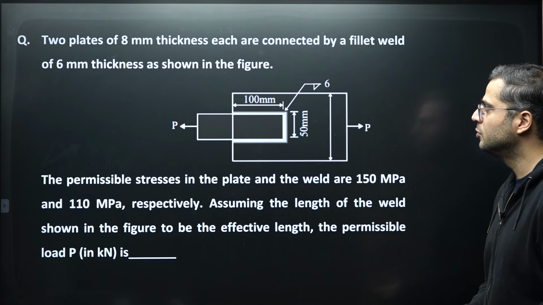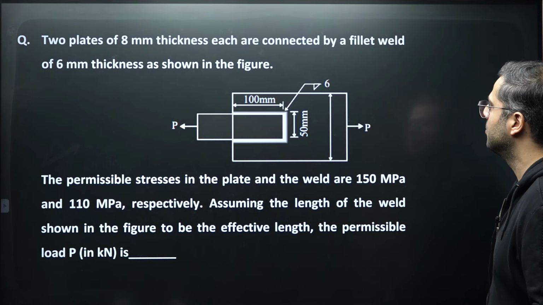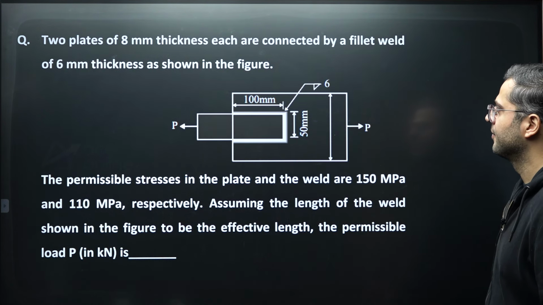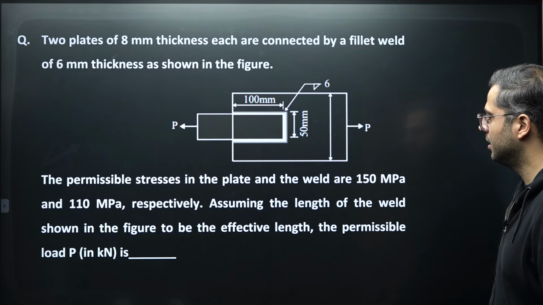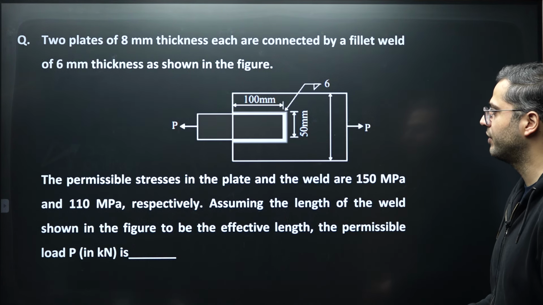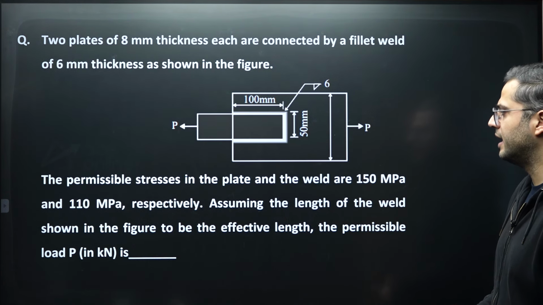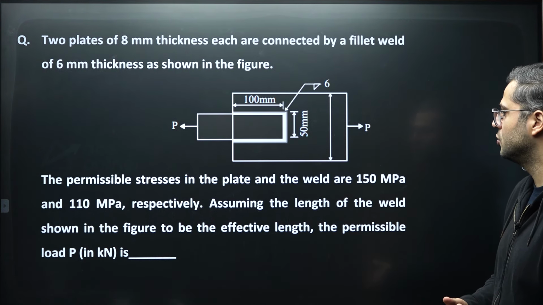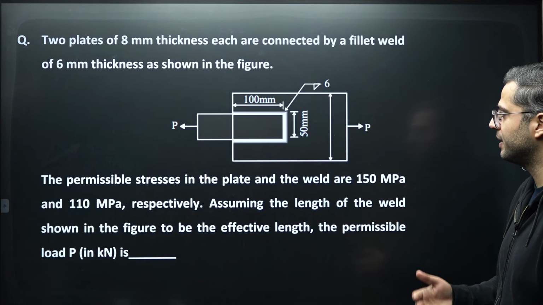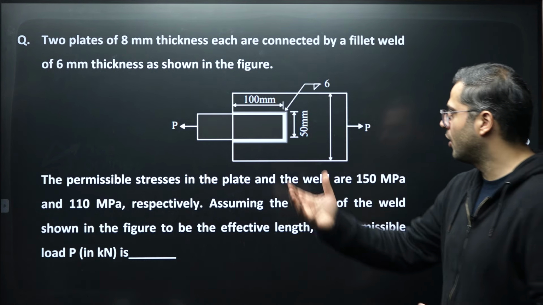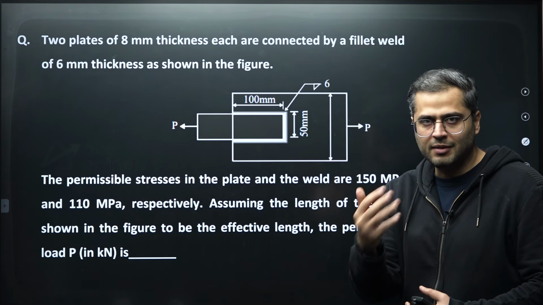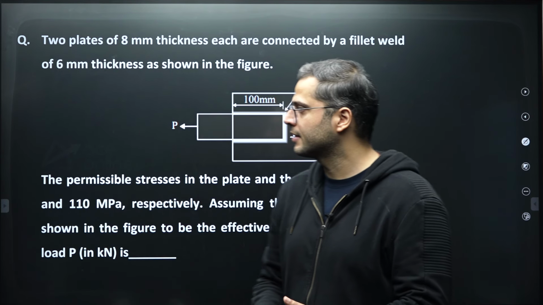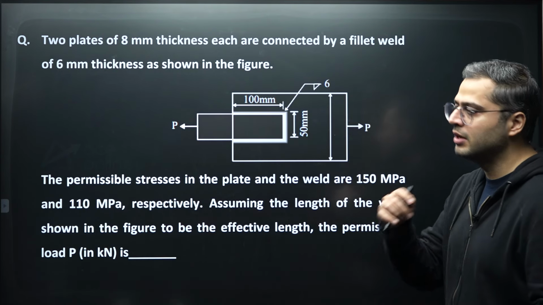Now let's see this next question. Two plates of 8 mm thickness each are connected by a fillet weld of 6 mm thickness as shown in the figure. The permissible stress in the plate and of weld is 150 MPa and 110 MPa respectively. Assume the length of the weld shown in the figure to be effective length. Find the permissible load value of P. So the load which will be permissible on this particular connection shall be in such a way that both the weld as well as the plate are safe. So both shall be safe, and then only you will have to consider that.